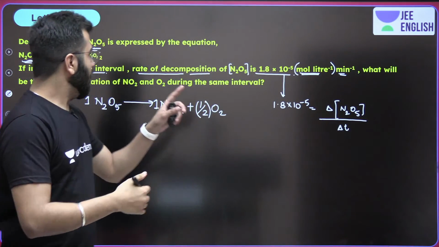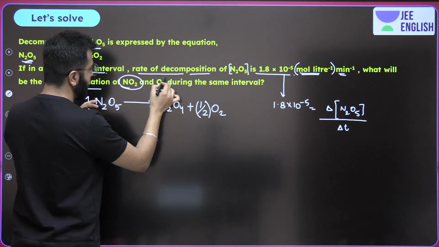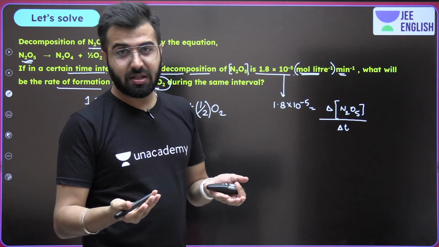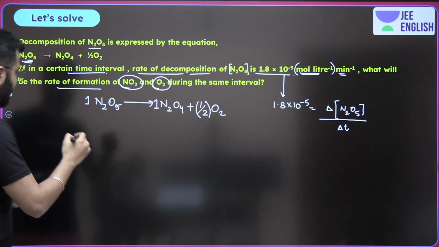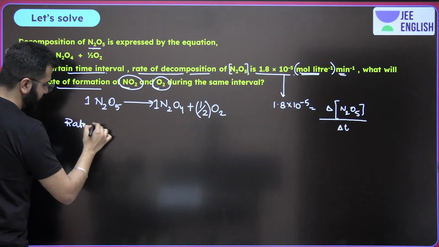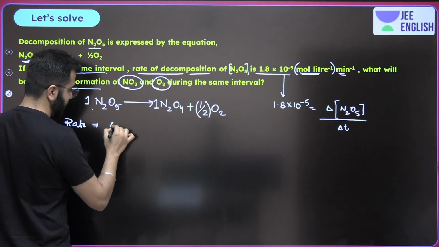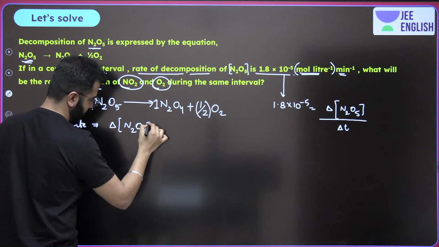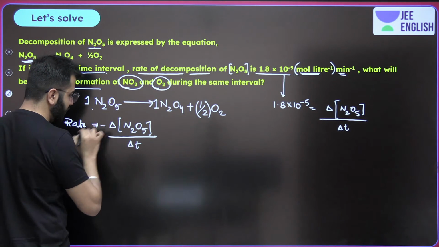Clear? What will be the rate of formation of NO2 and O2? But the rate of the reaction is never different, right? It is going to be the same. So what will you write? Guys, write this with me. The rate of reaction is going to be minus change in concentration of N2O5 upon change in time. Is this a reactant? Yes. Put a minus sign.